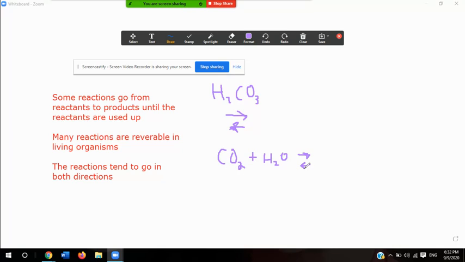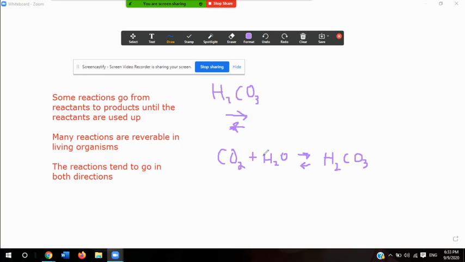Carbon dioxide and water react to form carbonic acid, which is H2CO3. The carbonic acid is used to eliminate carbon dioxide waste products in our bloodstream. Carbonic acid is an acid, which means that if this reaction were not reversible, meaning I can go from left to right or from right to left, that can be extremely dangerous and can cause a lot of complications.